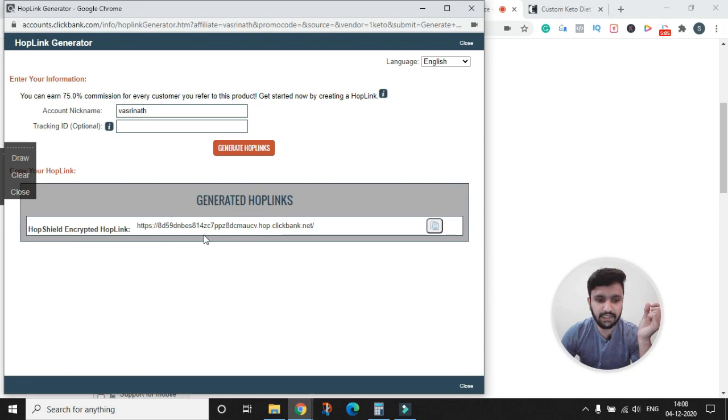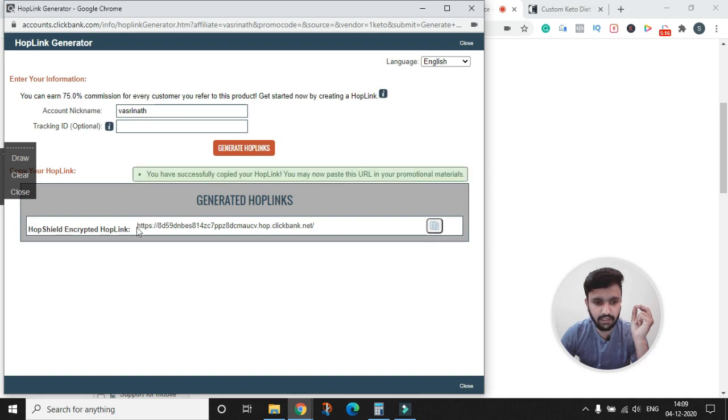So this is the actual link. Here you can see, a hop link is nothing but a unique link to promote. So we should be using this link. Just copy this link here by clicking here. We have copied this link. This is the actual link that we need to promote.